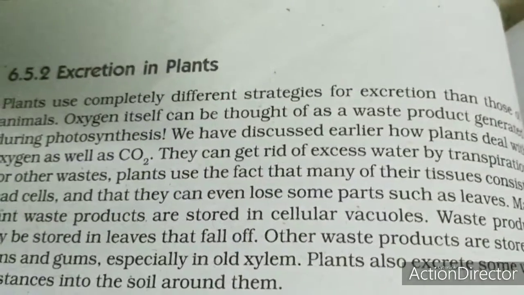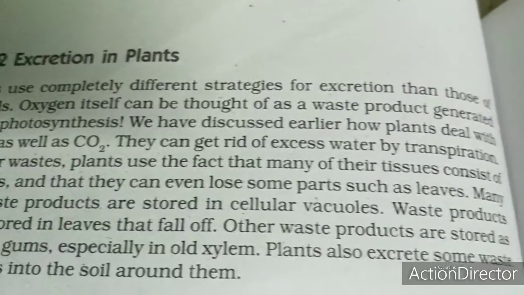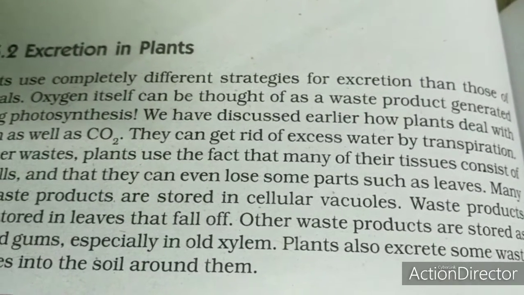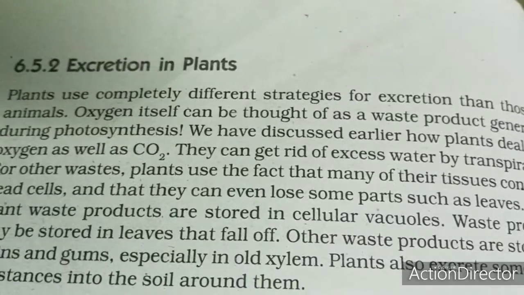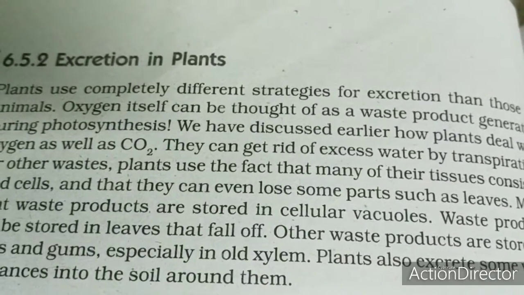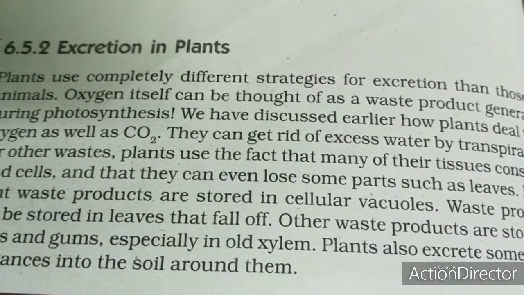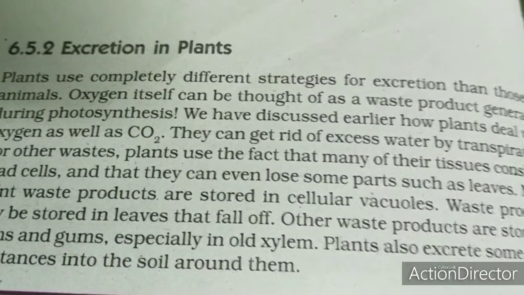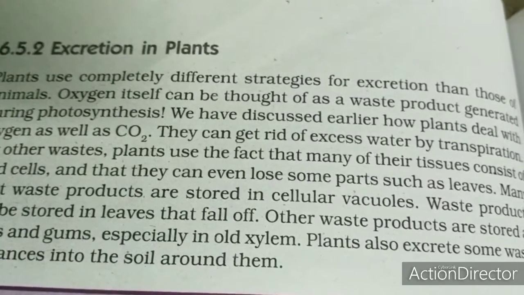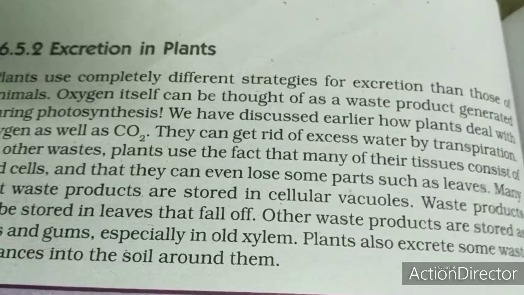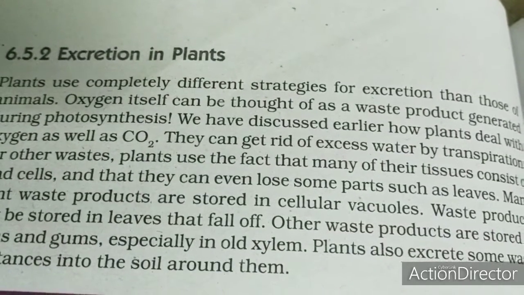Let's know how plants excrete. The plants use completely different strategies for excretion than those of animals. Oxygen and carbon dioxide are important waste products we generate during photosynthesis and respiration. We have already learnt how this oxygen and carbon dioxide are given out. It is by diffusion through the stomata.